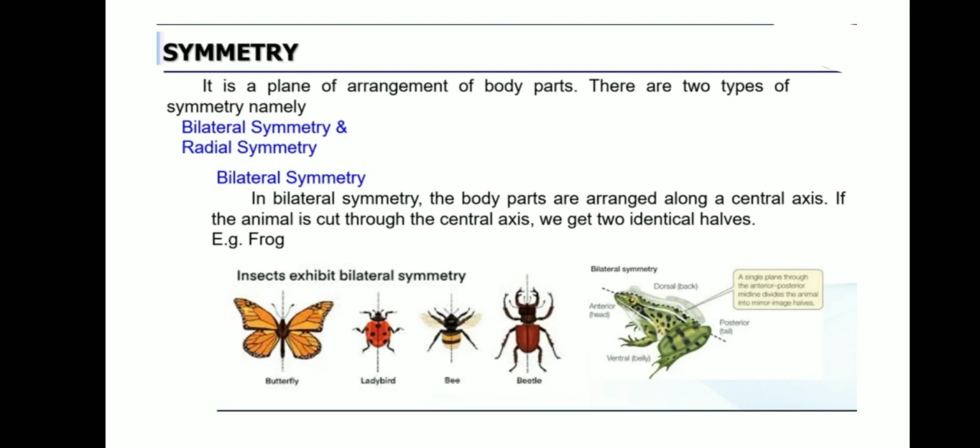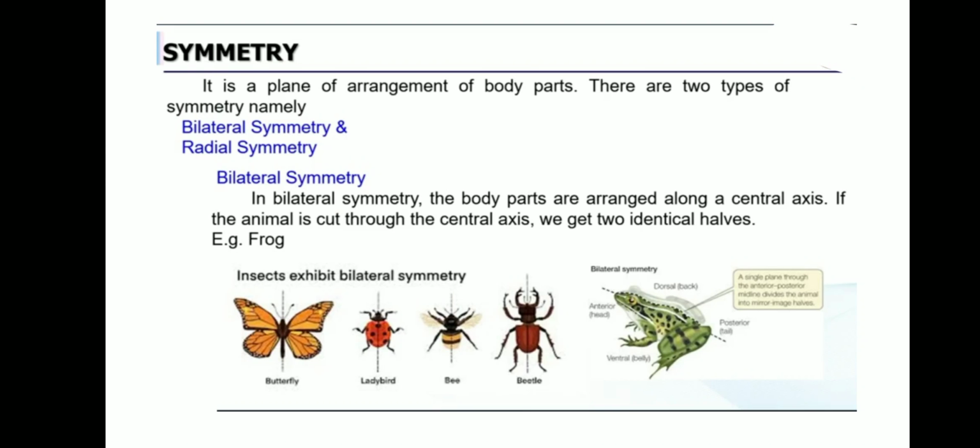Okay, so bilateral symmetry means the body parts are arranged along the central axis. You can see the picture, children. In bilateral symmetry, the body parts are arranged along the central axis. If the animal is cut through the central axis, we get two identical halves.